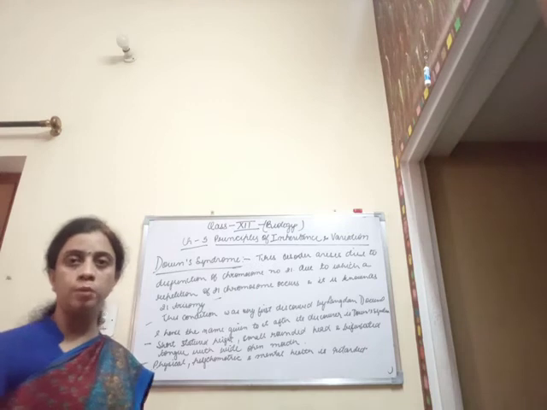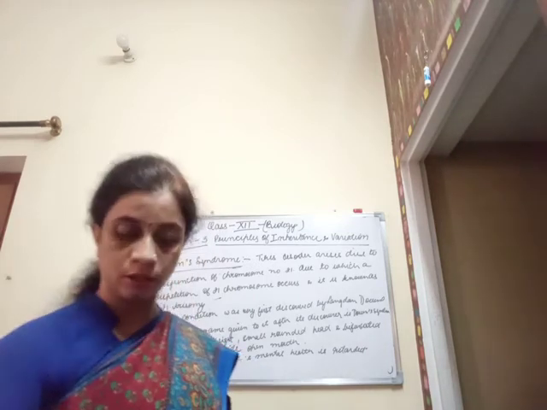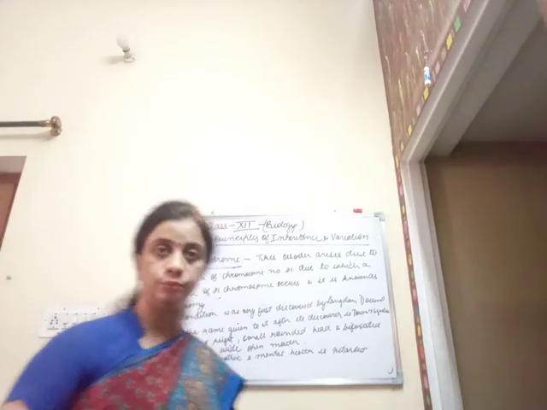Now we are going to talk about another syndrome which is known as Turner syndrome.